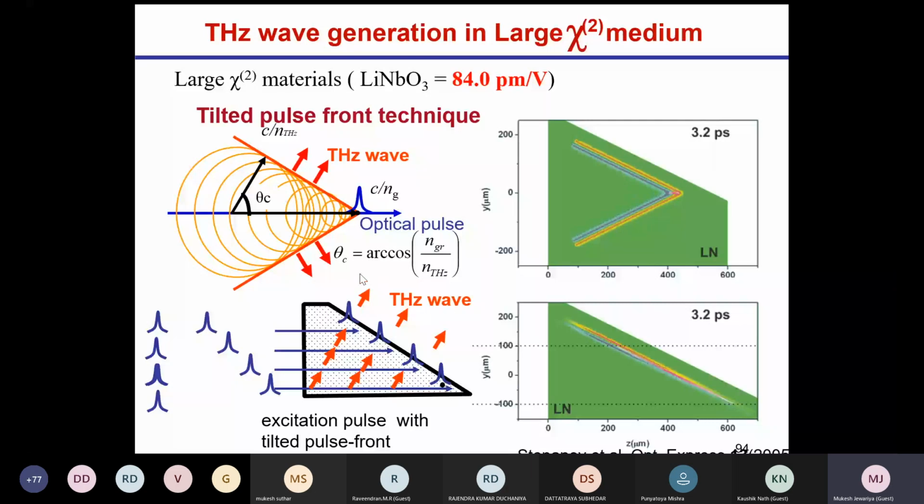So if we take the group velocity of the optical pulse and the terahertz phase velocity refractive indices, we found this angle to be around 62 to 64 degrees, because of the crystal properties and some other things. And we give a cut to this crystal, and when you shine this optical pulse here, terahertz gets generated. You see, terahertz is generated. This is terahertz generation.